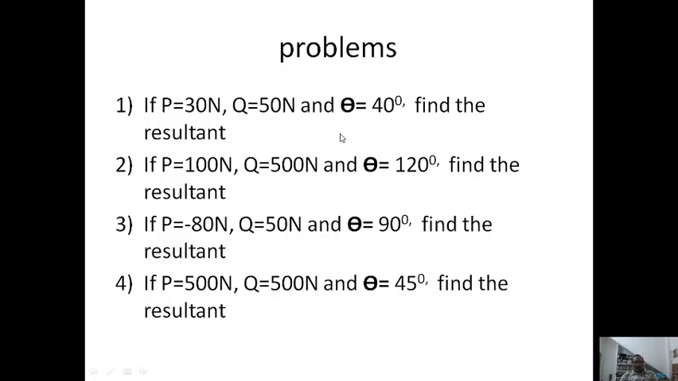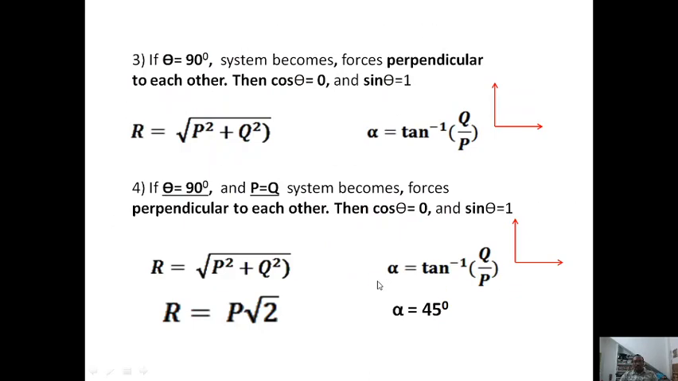I had mentioned the special cases also here. One is the 90-degree case, which I had given here. When theta is equal to 90 degrees, then R is equal to the square root of P square plus Q square. So this is the special case I had given to you.